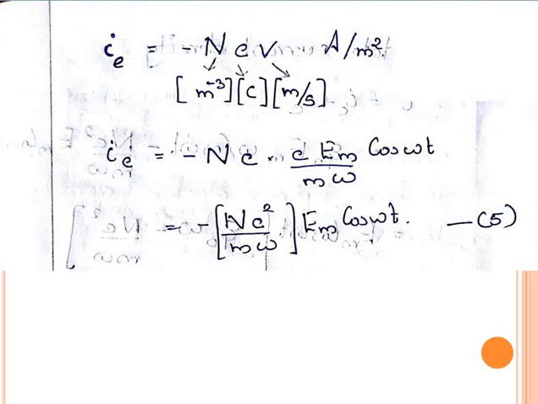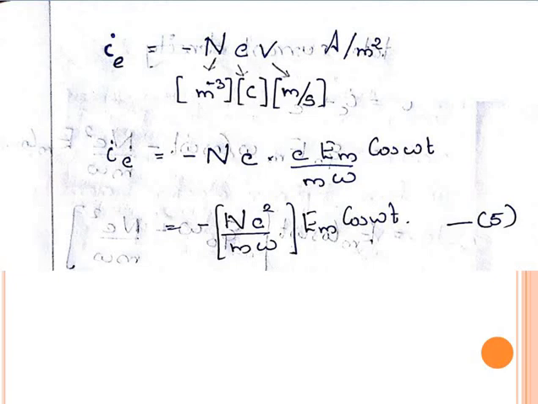Minus is due to the charge of the electron being negative, n is the electron density, e is the charge of one electron, and v is the velocity of the electron.